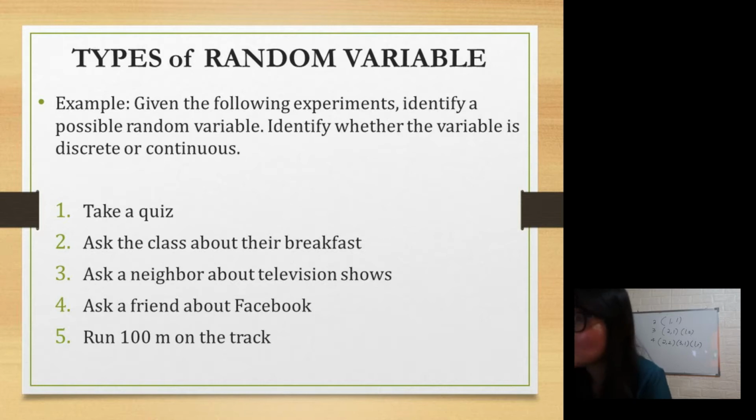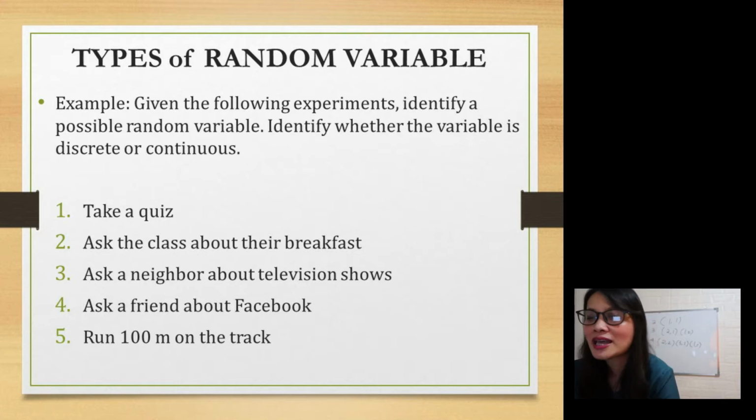If that is your random variable, is it discrete or continuous? Discrete. Okay, discrete. So if you want it to be discrete, you need to be specific. So how many episodes they watch in a particular day, so that you can count it. Am I right?